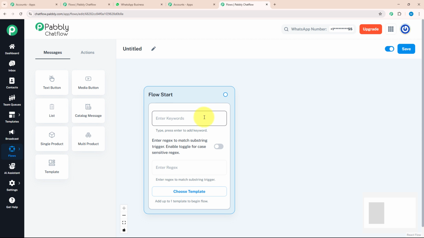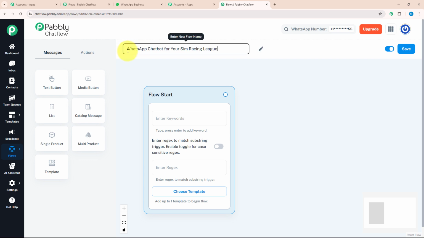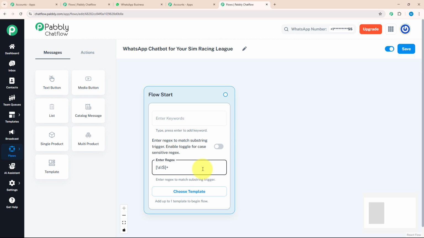Okay, as we got to know about each feature, let's get started building this flow. For that, you need to give a meaningful name to this flow. As we are making this chatbot for Racing League, I will name my chatbot accordingly as WhatsApp chatbot for your Sim Racing League. After giving a meaningful name, I will enter regex, which will identify what my customer is trying to say.